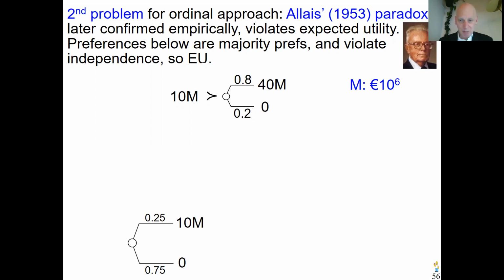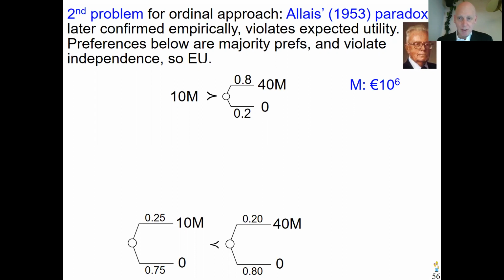Second choice is given below. Imagine on the left is your option that you can choose: 0.25 probability of 10 million, nothing otherwise. The other option on the right gives you a 0.20 probability of 40 million, nothing otherwise. What would you prefer, left or right? Again, you can pause the video, make up your mind, and I will next show what the majority preference in this situation is. The majority preference is that most people now prefer the right option rather than the left option.